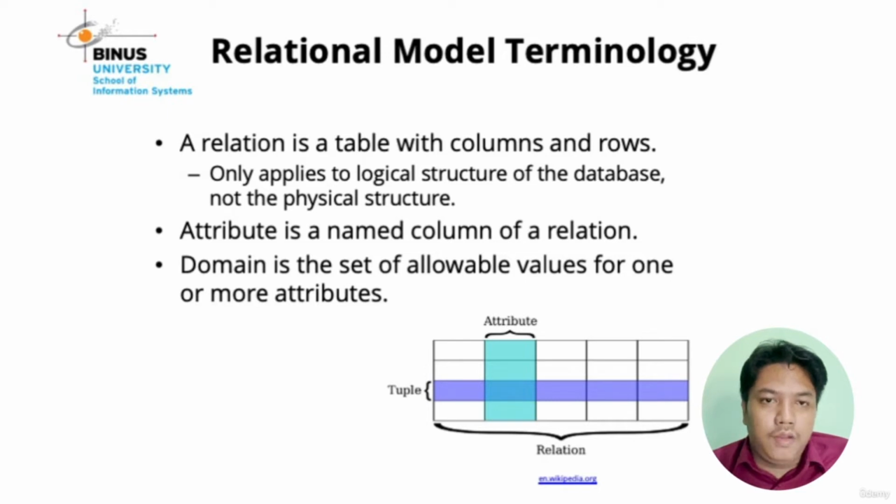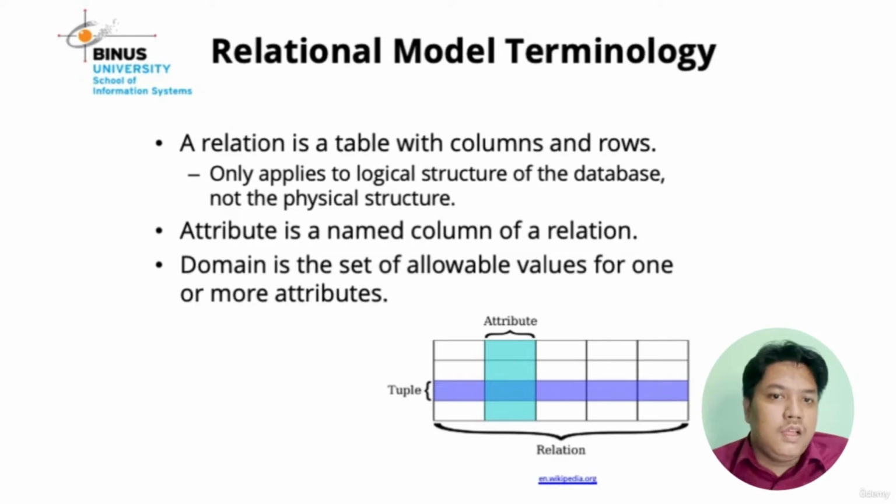This definition only applies to the logical structure of the database, not the physical structure. Then, an attribute is the name of a column of a relation.